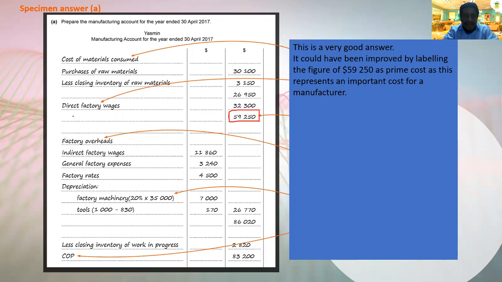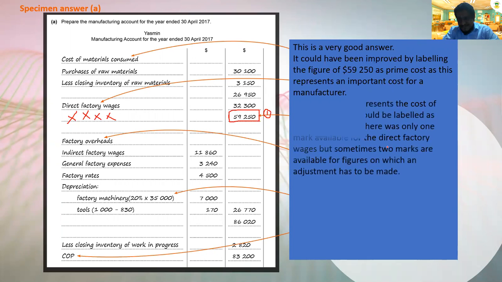This is actually prime cost. The student who did this answer didn't label it, so you lost 1 mark here. So each number must be labeled. Next one is the final figure.